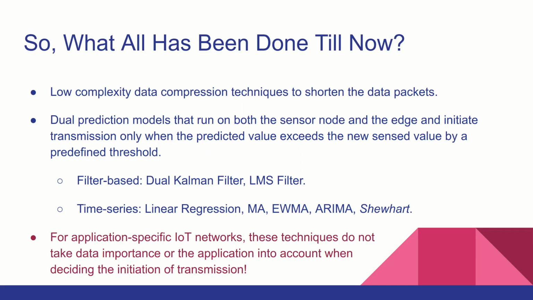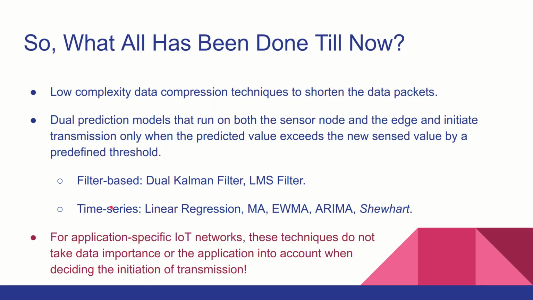So let's take a look at what all has been done till now. There have been quite a few papers on low complexity data compression techniques that can run on the microcontrollers to shorten the data packets. But the problem with these is that whenever the sensor nodes wake up, they still have to transmit these short packets. So the transmission periodicity remains the same. That's why when it comes to data transmission reduction, the more popular approach is of dual prediction models. In this, the trained model runs on the sensor node and the same model runs on the edge. And the sensor node initiates transmission only when the predicted value exceeds the newly sensed value by some predefined threshold.